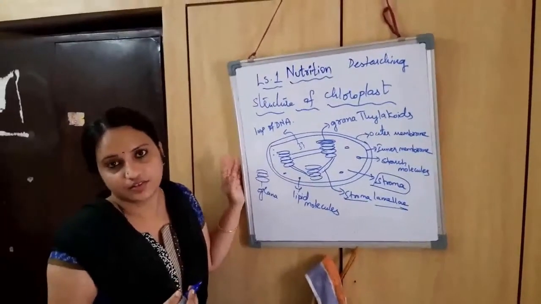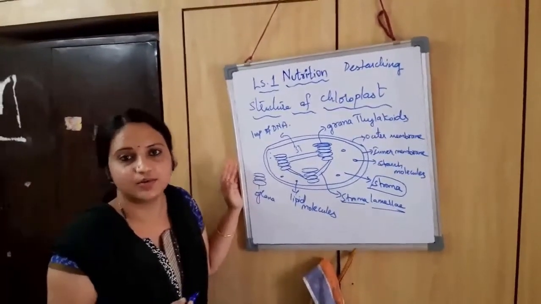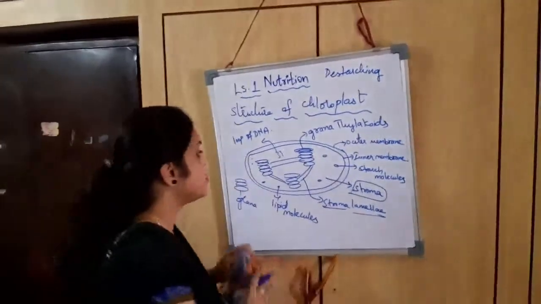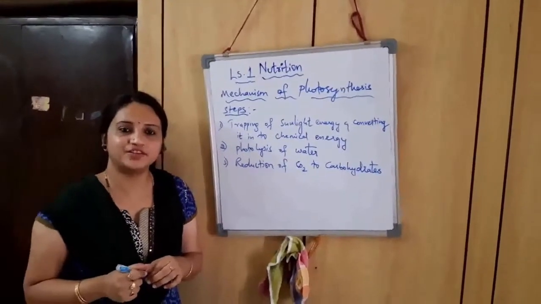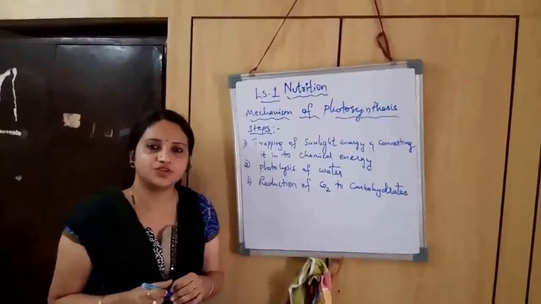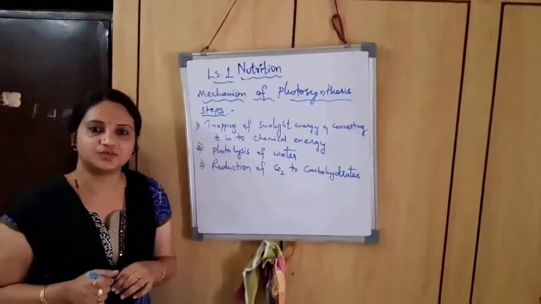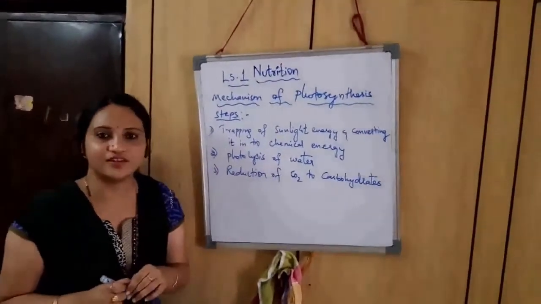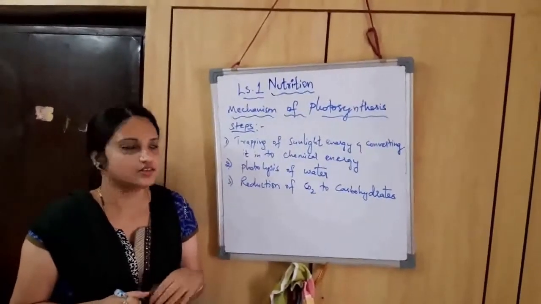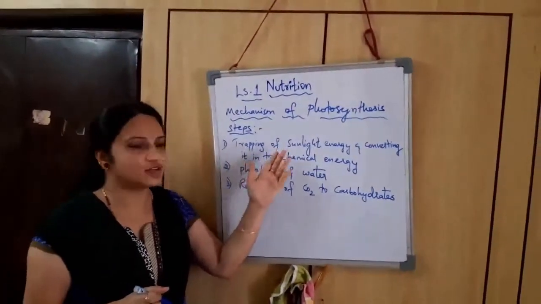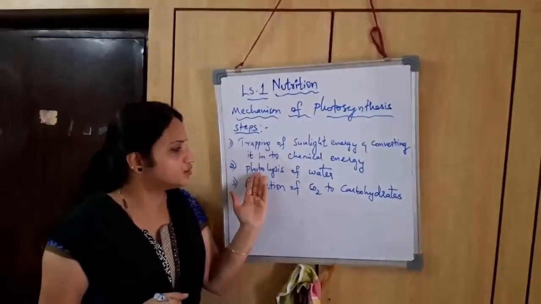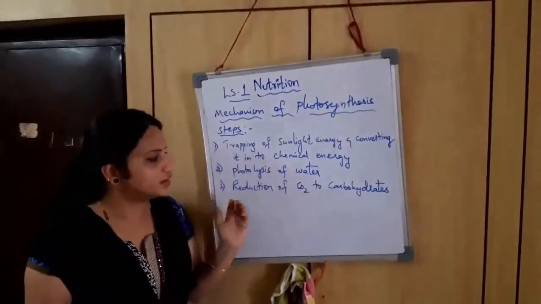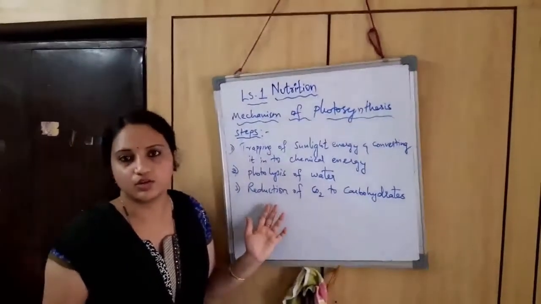In the next class I will be talking about the mechanism of photosynthesis. After discussing the structure of chloroplast, we need to discuss how photosynthesis happens and in how many steps. It just has 3 simple steps. The first step is trapping of sunlight energy and converting it into chemical energy. Second, with the same sunlight energy, splitting of the water molecule takes place. That is called photolysis of water. The third, carbon dioxide is reduced to form glucose, the carbohydrate.